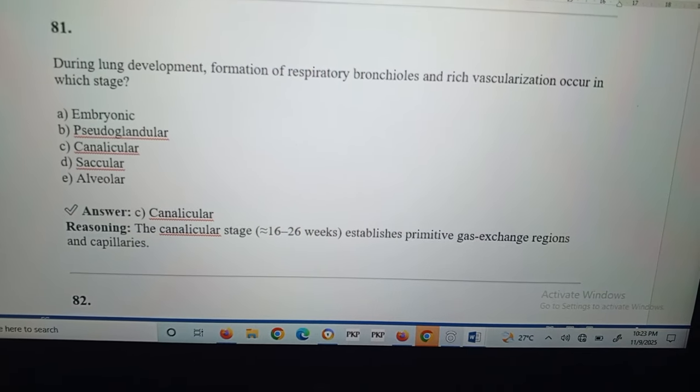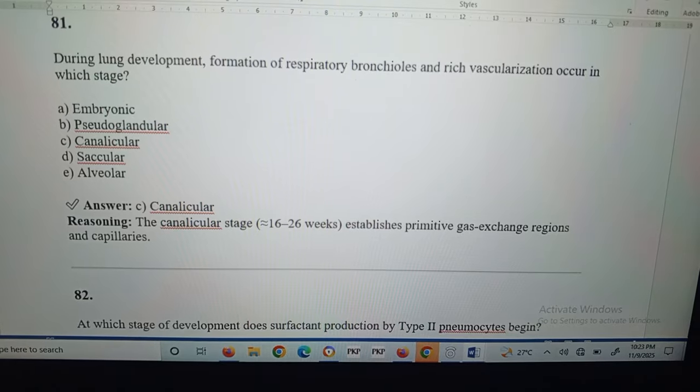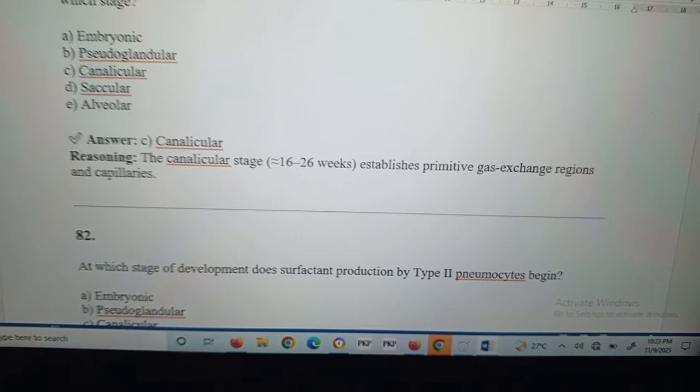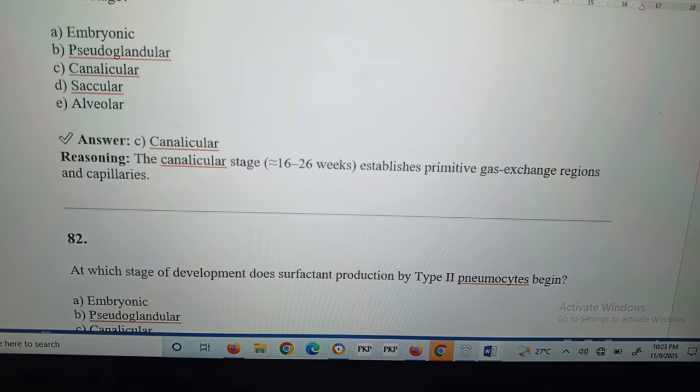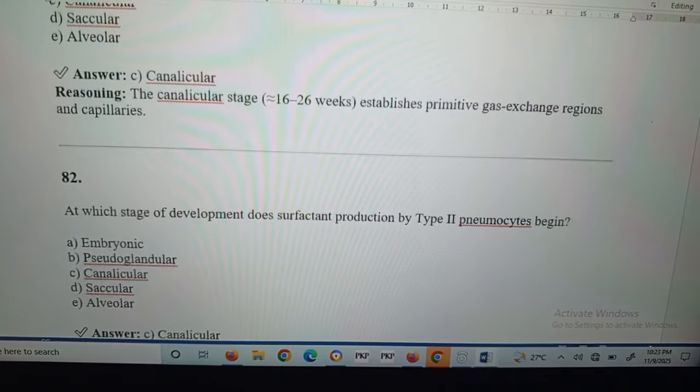Bismillahirrahmanirrahim. Question number 81: during lung development, formation of respiratory bronchioles and rich vascularization occur in which stage? Canalicular stage. The canalicular stage, that is 16 to 26 weeks, establishes primitive gas exchange regions and capillaries.